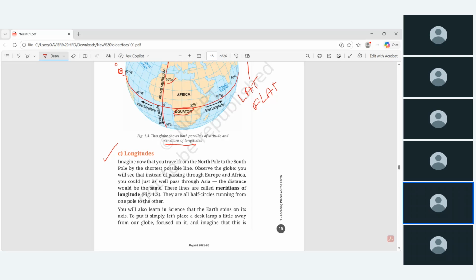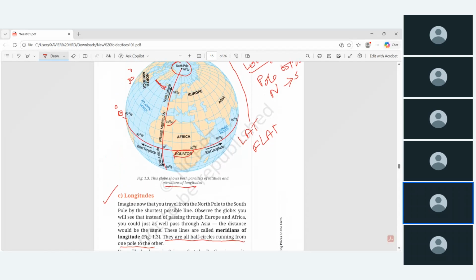Observe the globe. You will see that instead of passing through Europe and Africa, you could just as well pass through Asia; the distance would be the same. These lines are called meridians of longitude. They are the half circles running from one pole to another. A simple definition of longitude: they are half circles running from one pole to another pole, that means pole to pole.